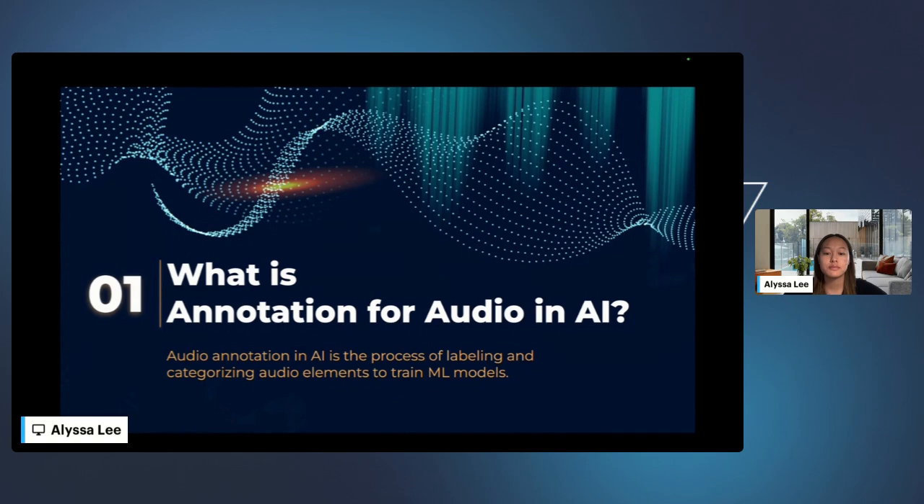So, first off, what is annotation for audio in AI? Audio annotation in AI refers to the process of labeling sounds in audio recordings so that machine learning models can understand and interpret them. This can involve marking speech, music, background noise, speaker identity, or even emotions. These annotations serve as a quote unquote ground truth that AI systems learn from during training. It's almost as if you were to give an AI a labeled map of what it's hearing so it can recognize patterns and in the future make predictions.